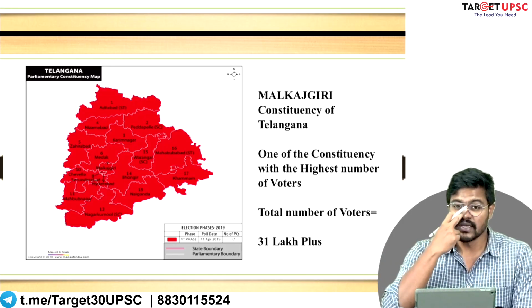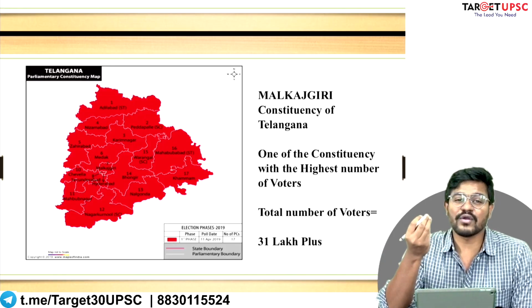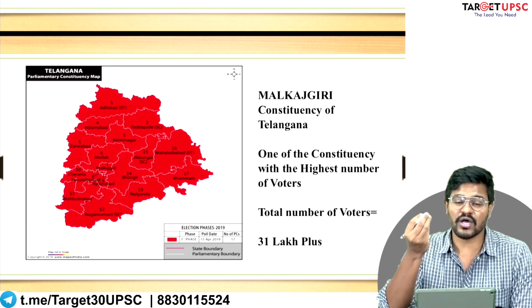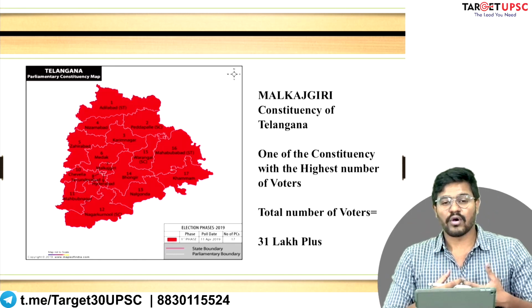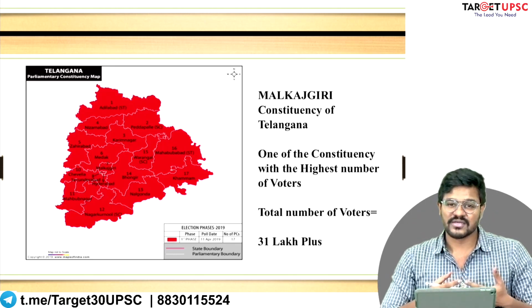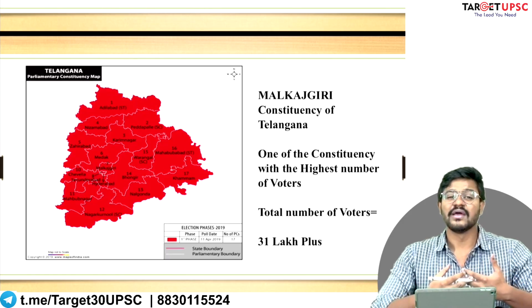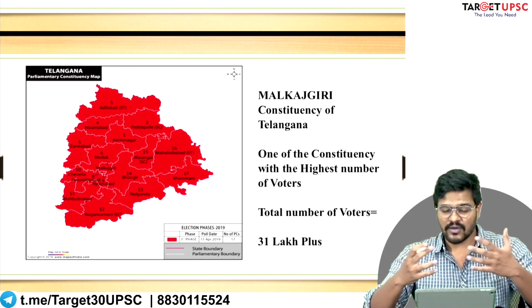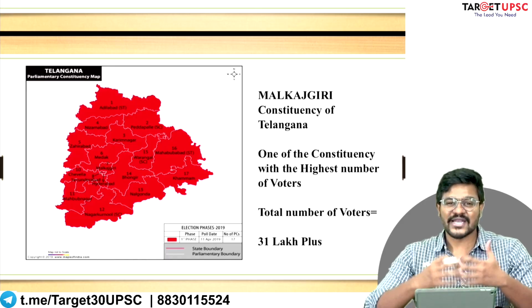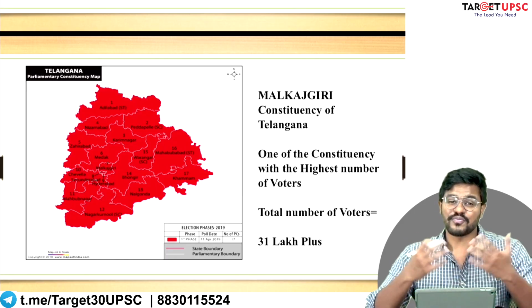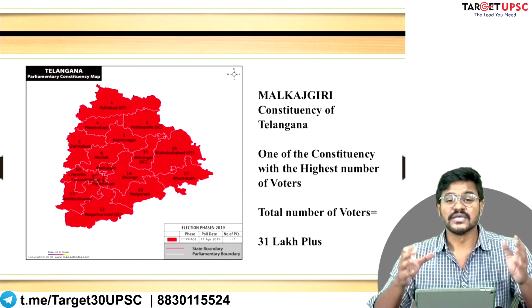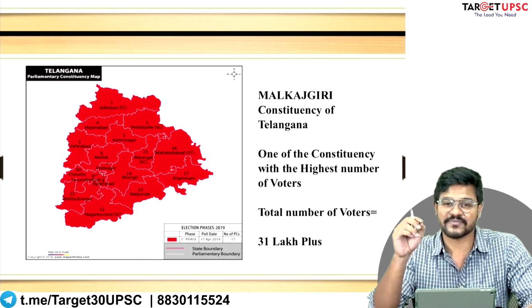So in Malkajgiri, the value of one vote is not very high. Because a small group of voters cannot influence the election. You need large groups, and to mobilize large groups, you need lots of money, you need big political parties. So this is also a question of democracy.